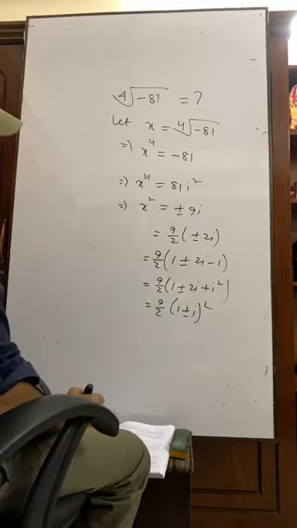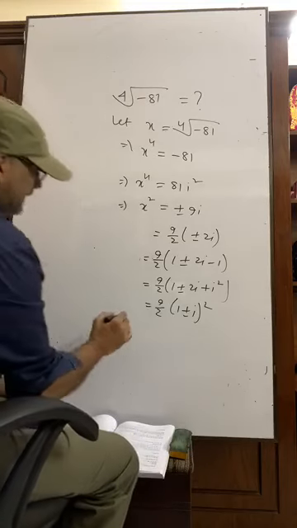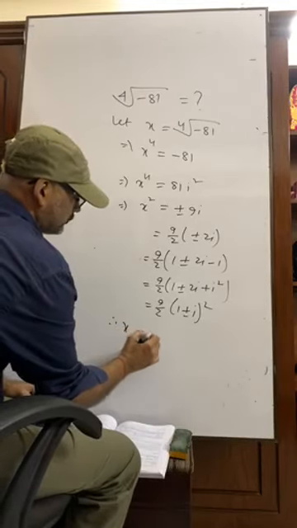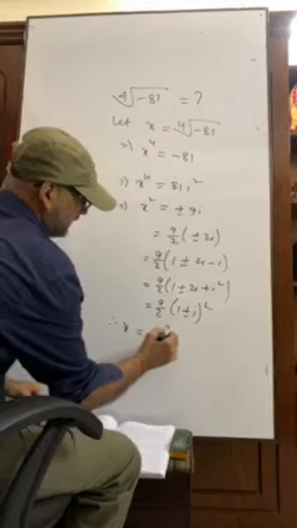So we are getting x equals plus minus 3 by root over 2, (1 plus minus i).